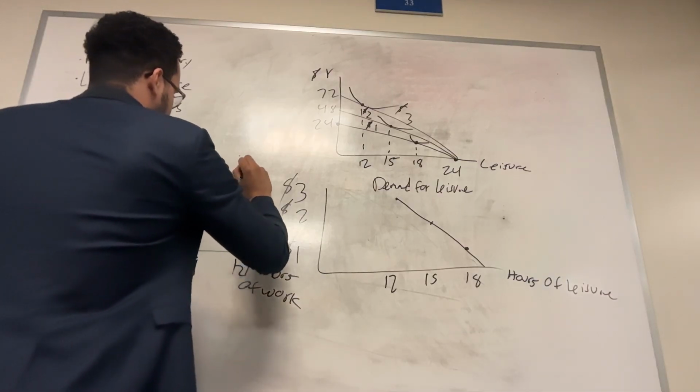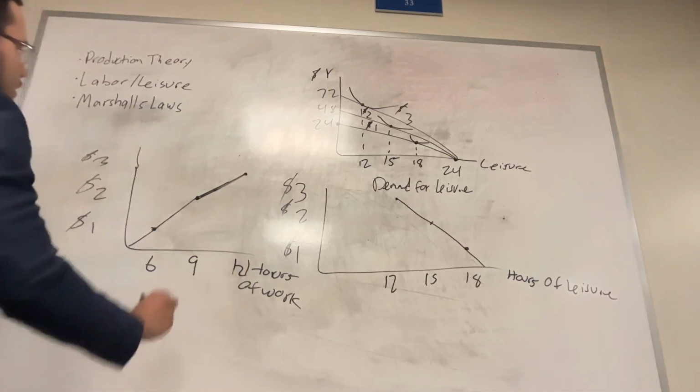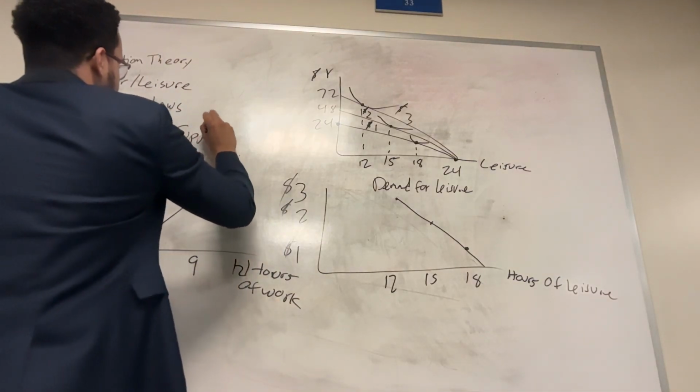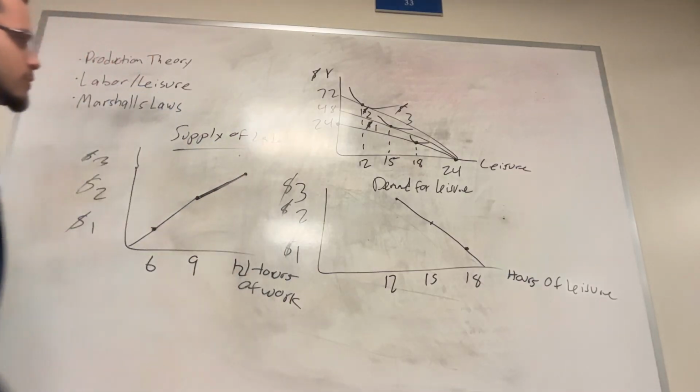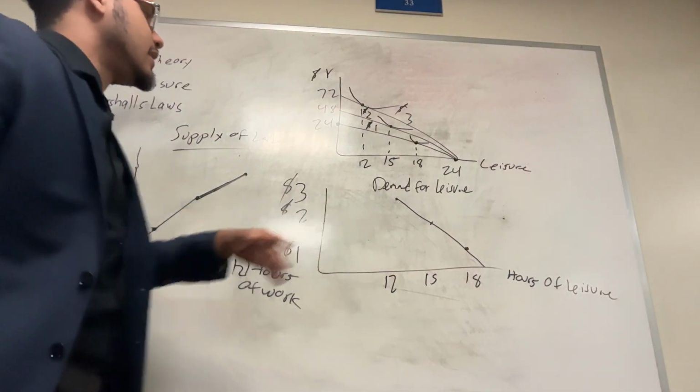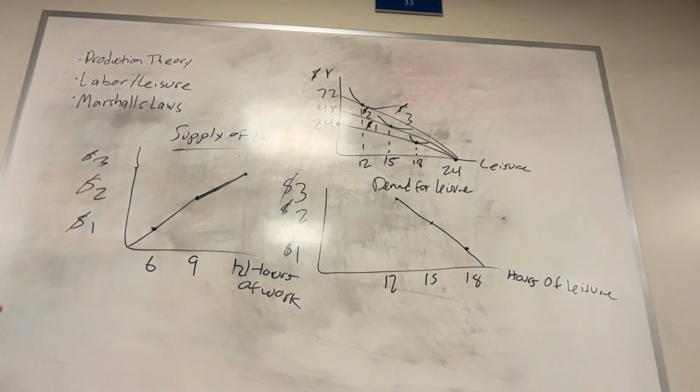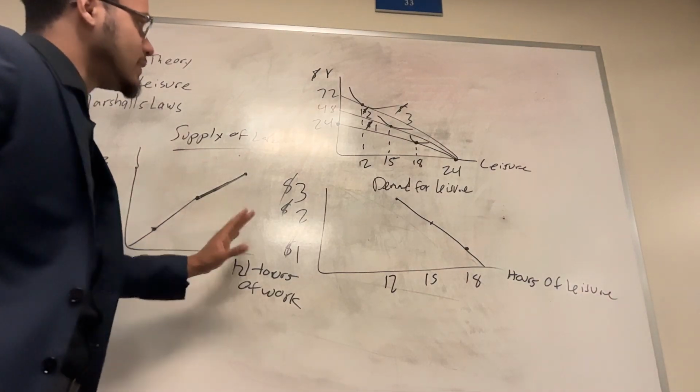So, we have an upward sloping supply of labor and a downward sloping demand for leisure. And essentially, this would be ideal in this context.